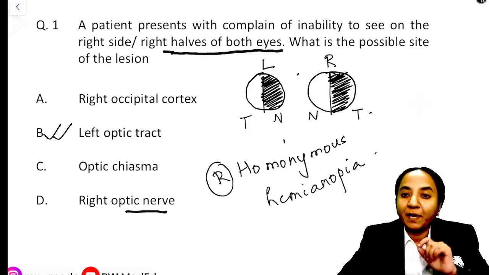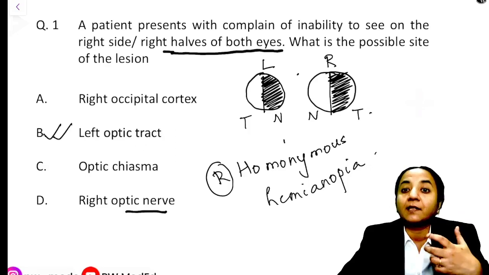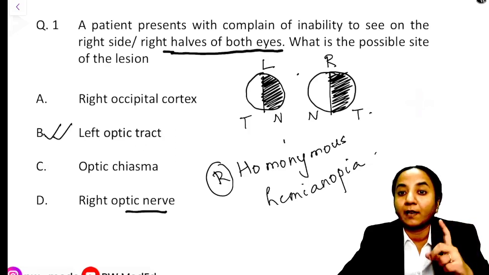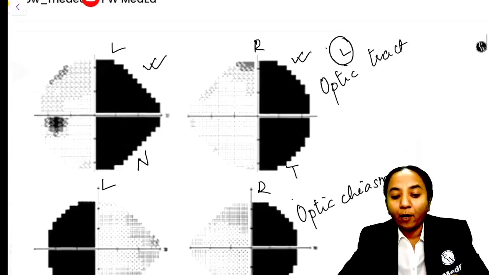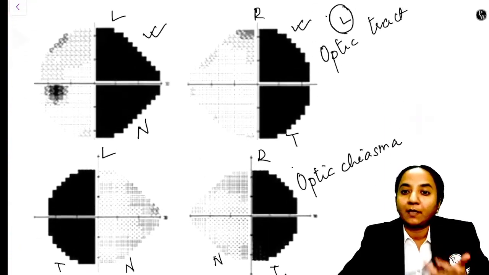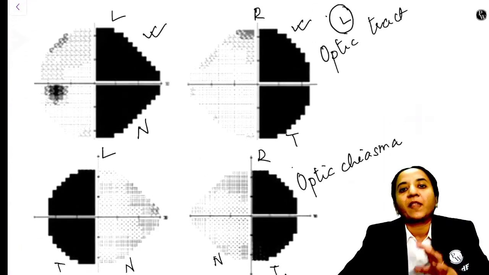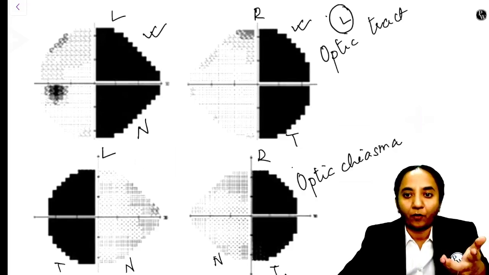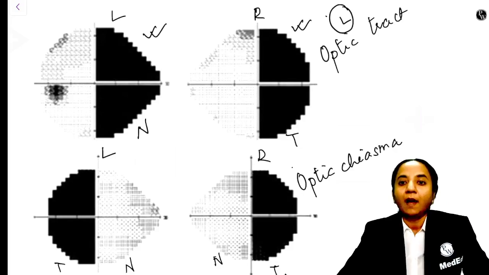Okay, so as I have been saying, this session is more meant for students who are going for the exam next year. So this is how you have to approach these topics. If you learn the visual pathway, try to think how the question can be worded also. This is how it can be worded, and also try and look at the images, because this time they have not given the image. Next time they can give the image. They can give this kind of an image and ask what is the site of the lesion. Then also we should be able to answer the question.